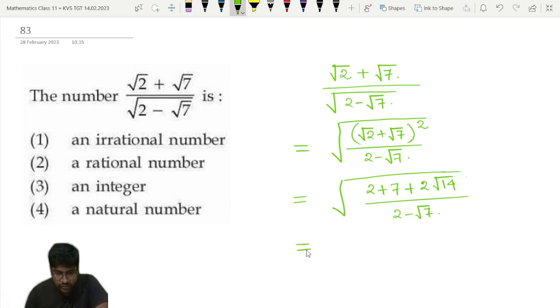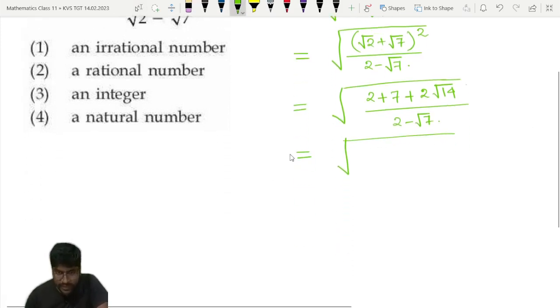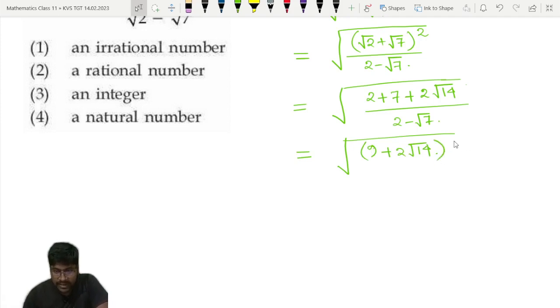So again, in the numerator we will get 9 plus 2 root 14, and we want to multiply by the conjugate of 2 minus root 7. So what is that? 2 plus root 7.